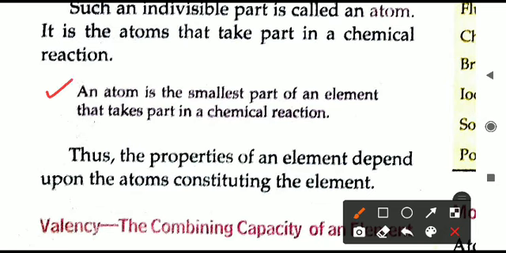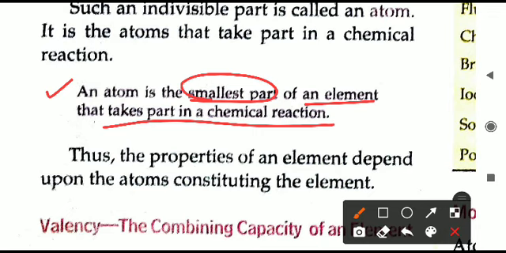Because it is indivisible and cannot be broken into smaller parts, we can say an atom is the smallest part of any element that takes part in a chemical reaction. Whenever any chemical reaction is going on, always and only an atom will take part in that, and the atom is the smallest possible thing in any chemical reaction. Nothing smaller than an atom can ever be present in a chemical reaction.